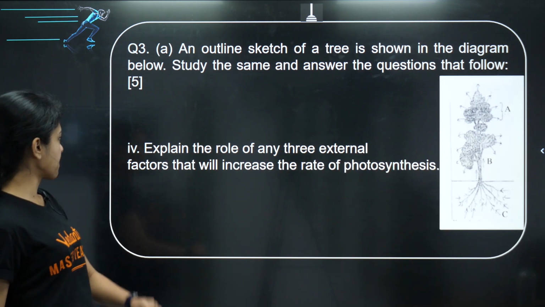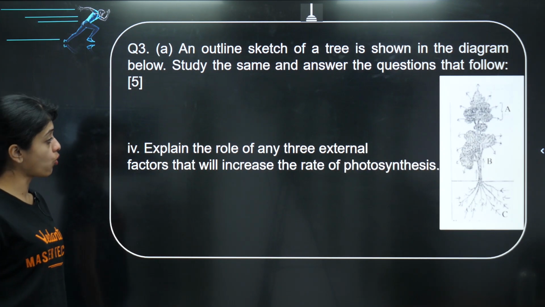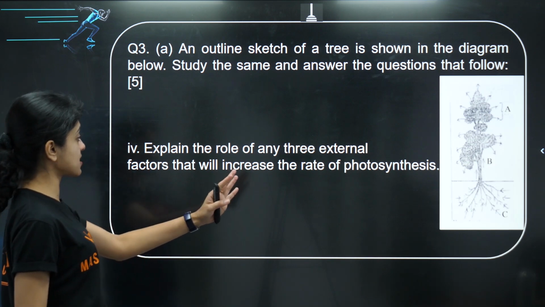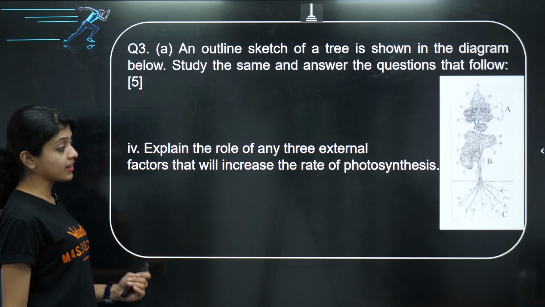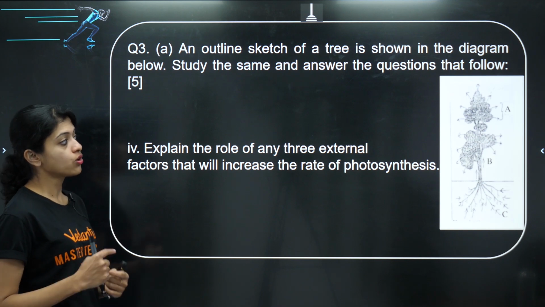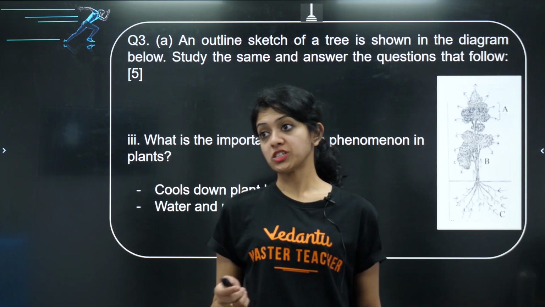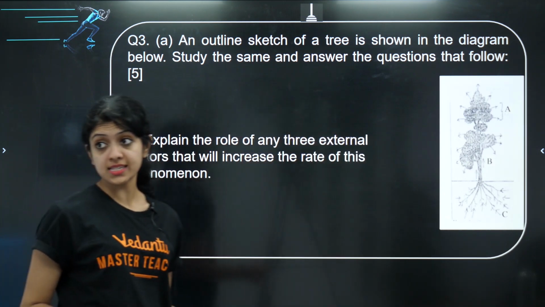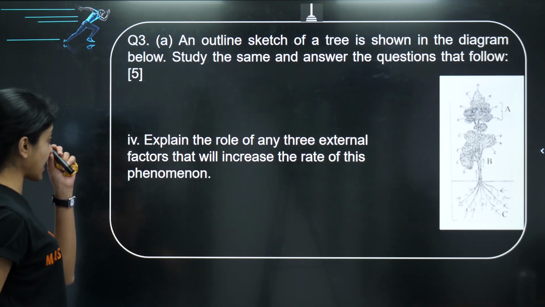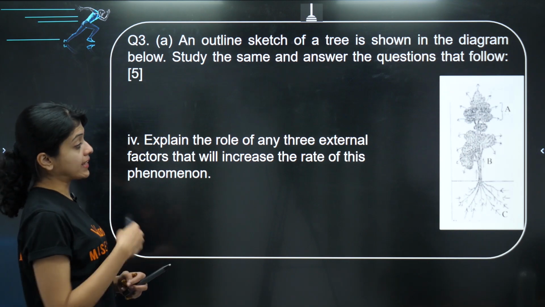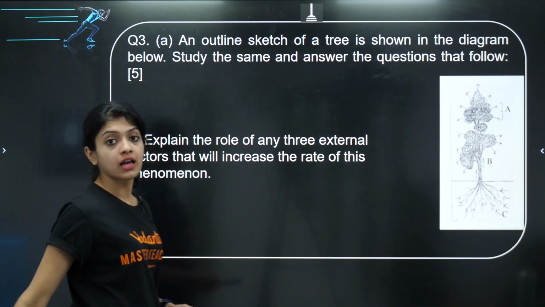Now, sub-question number 4. Explain the role of any 3 external factors that will increase the rate of photosynthesis. So let's look at sub-question number 4, which asks, explain the role of any 3 external factors that will increase the rate of this phenomenon.